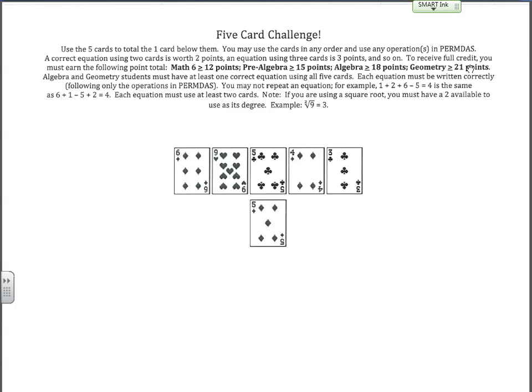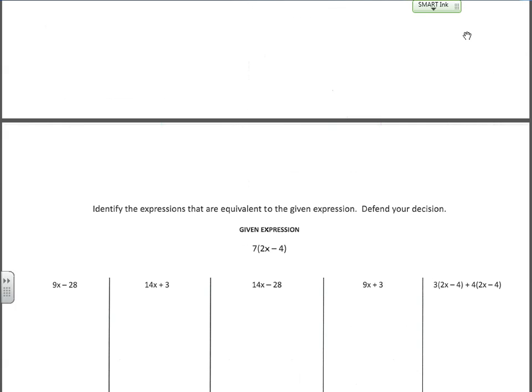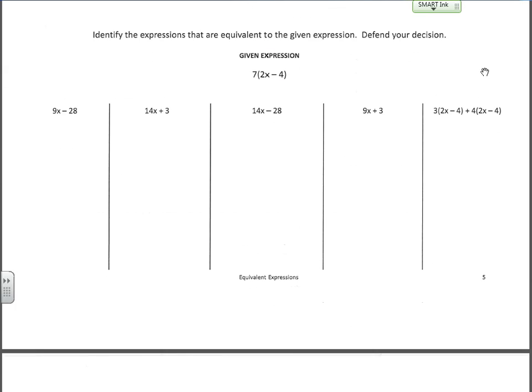All right. Next one. Identify the expressions that are equivalent to the given expression. Defend your decision. So the given expression is 7 times 2x minus 4. Is 9x minus 28 equal to that?